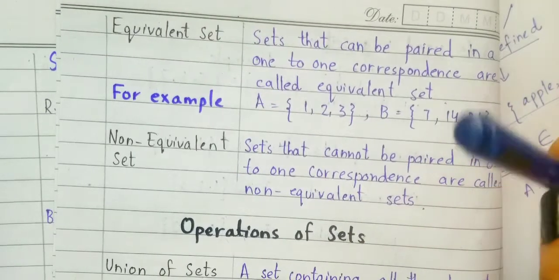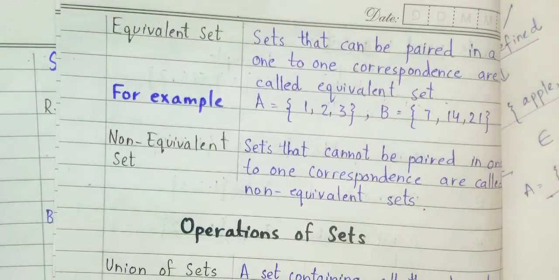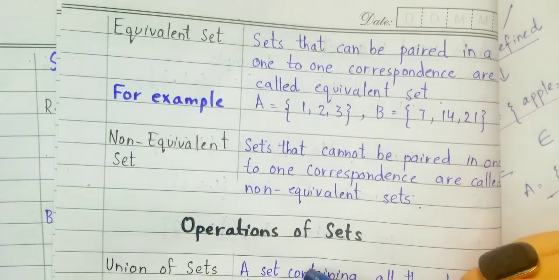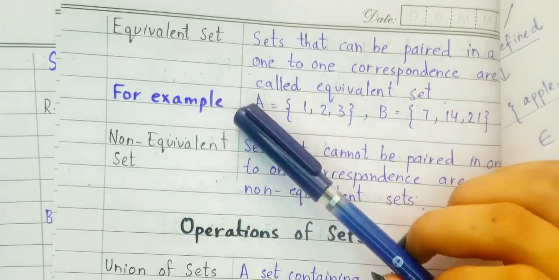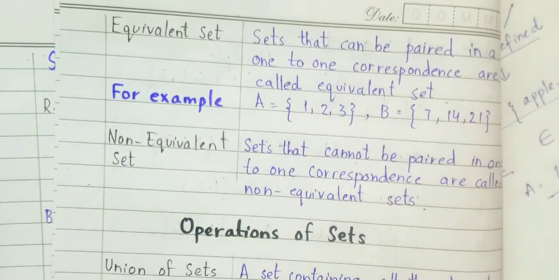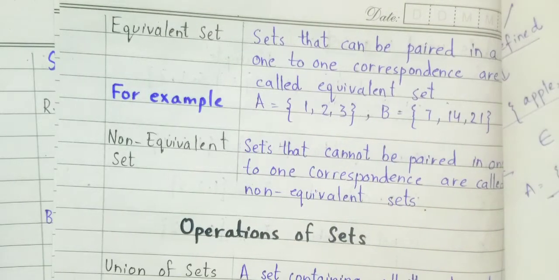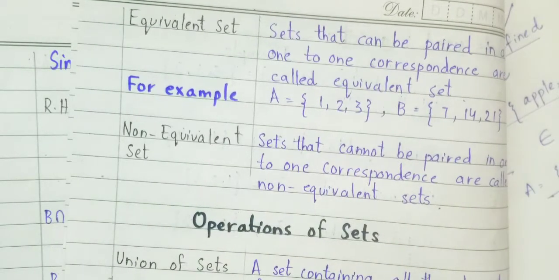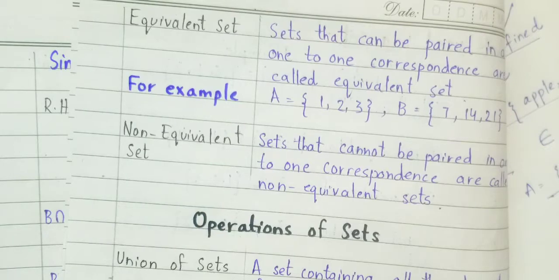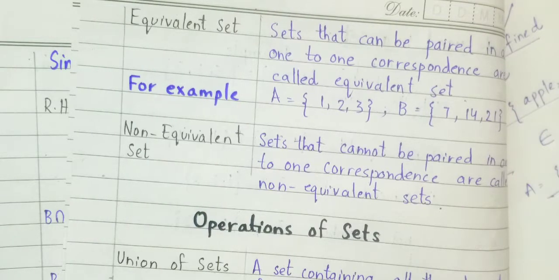Today we will learn a different concept. As I told you earlier, we have to learn the operations of sets, which are very important. The first kind of set is the equivalent set. In the previous video I discussed that an equivalent set is a set that has the same number of elements. If sets have the same number of elements, then we call them equivalent sets.